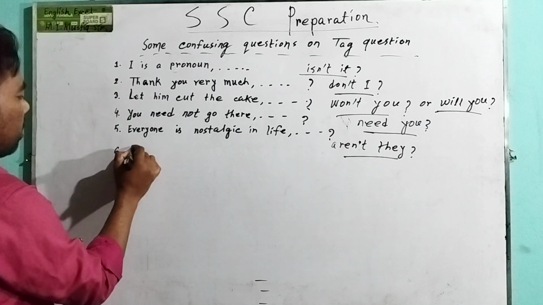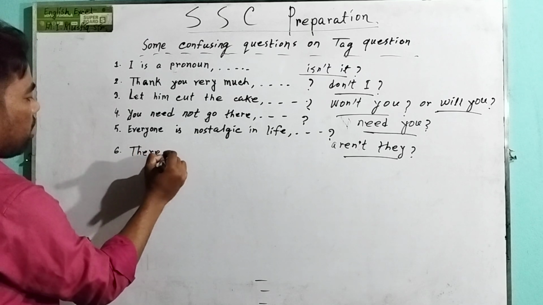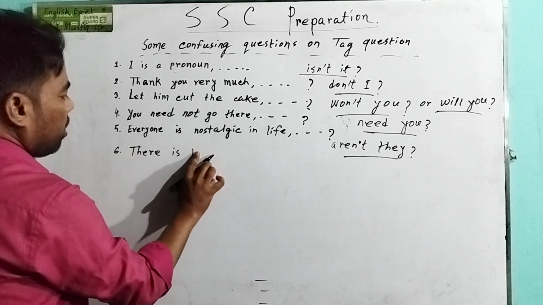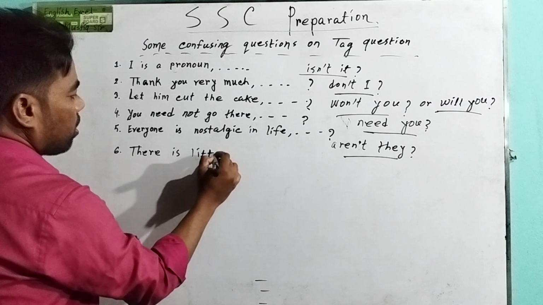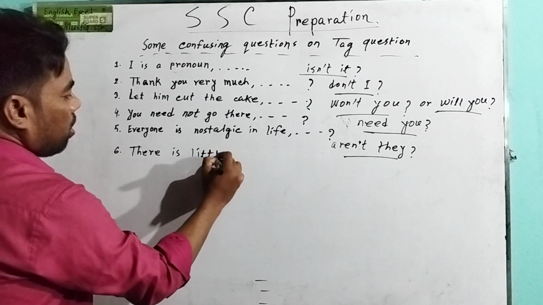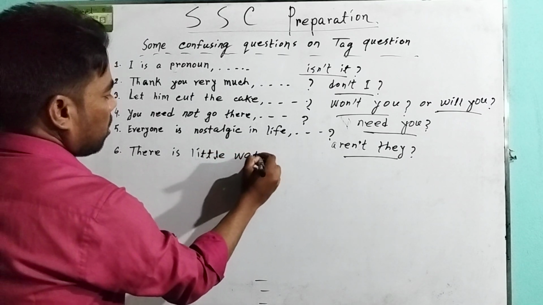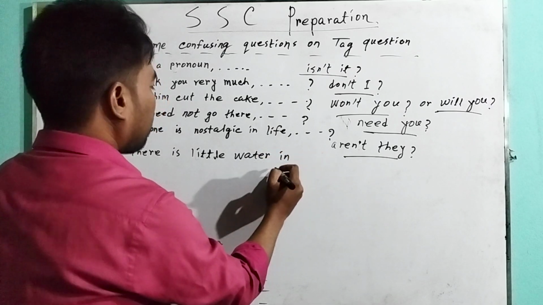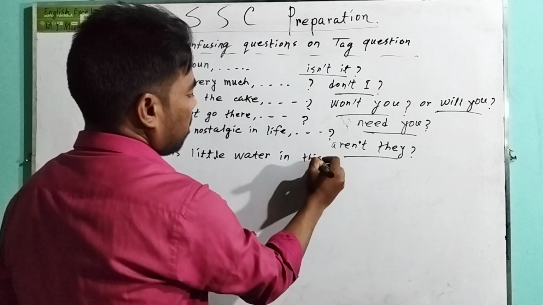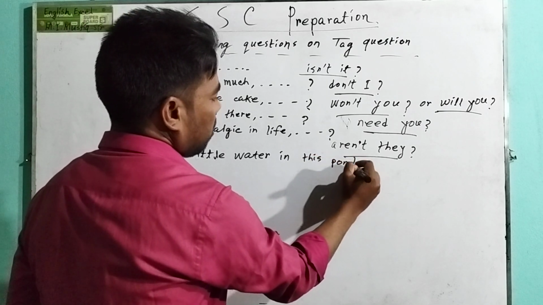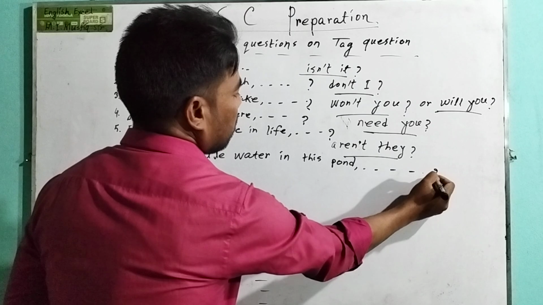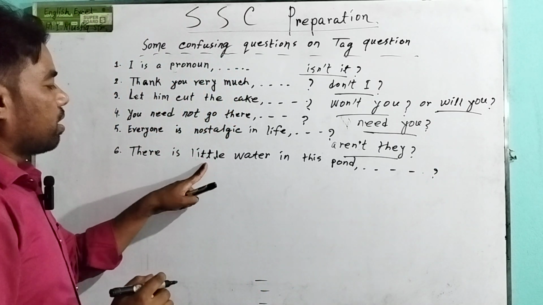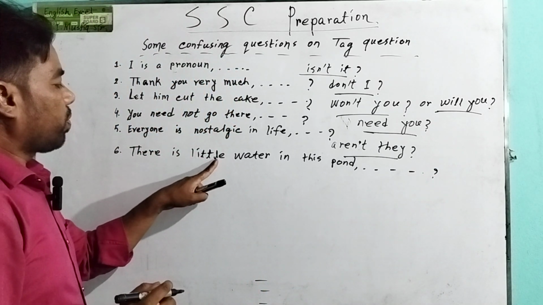"There is little water in this pond." Here the word "little" is a negative word.